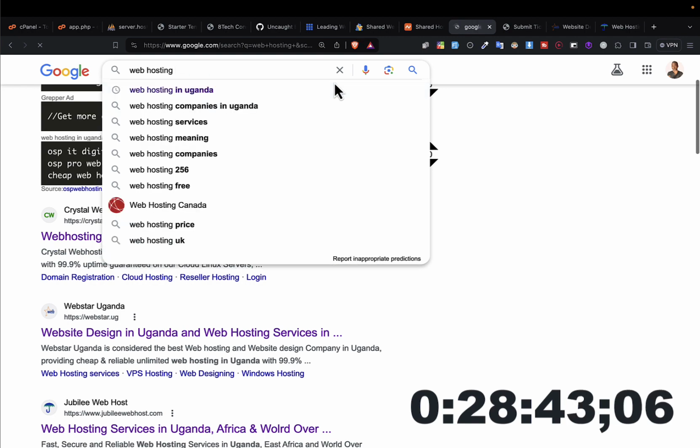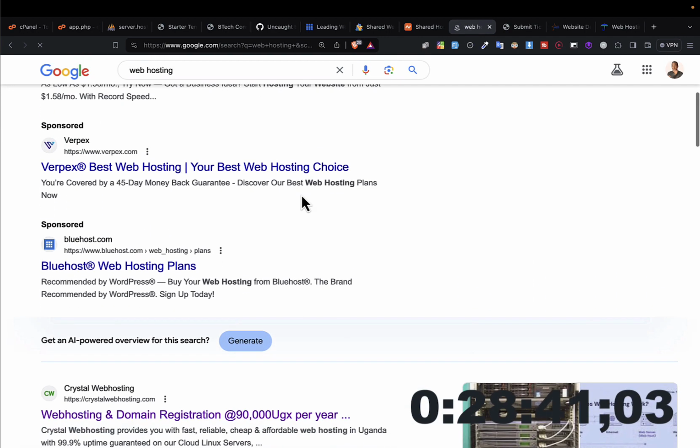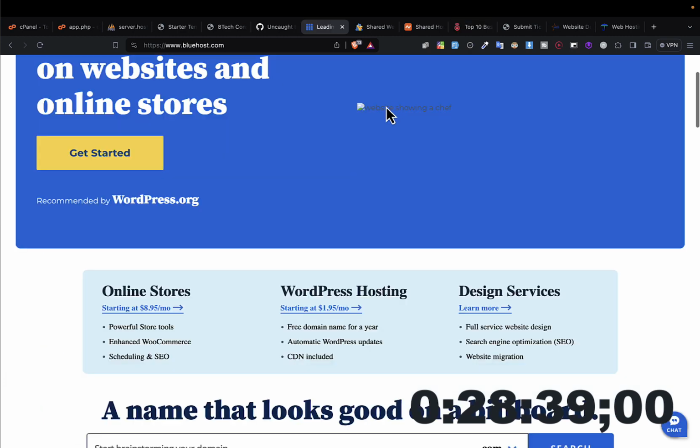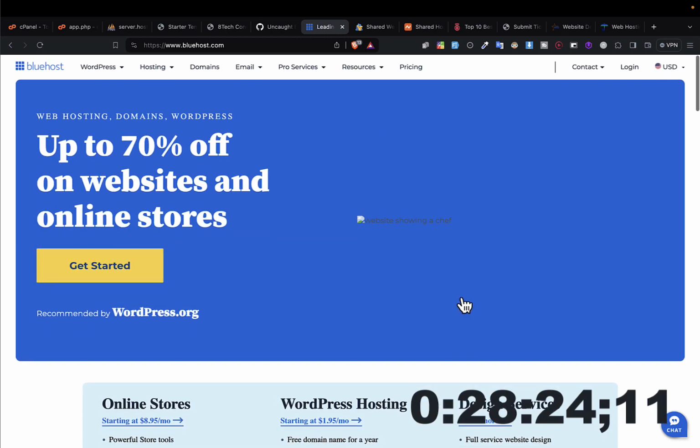So when you search web hosting, you'll be able to see some international companies that provide web hosting. So after securing your web hosting, there is now one more last thing. After you've purchased the web hosting, they'll send to you the logins to your web hosting, and those logins will take you to something called cPanel.